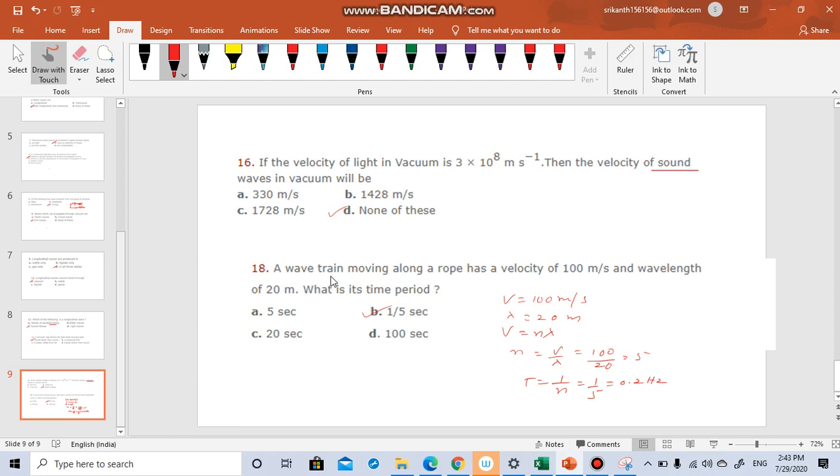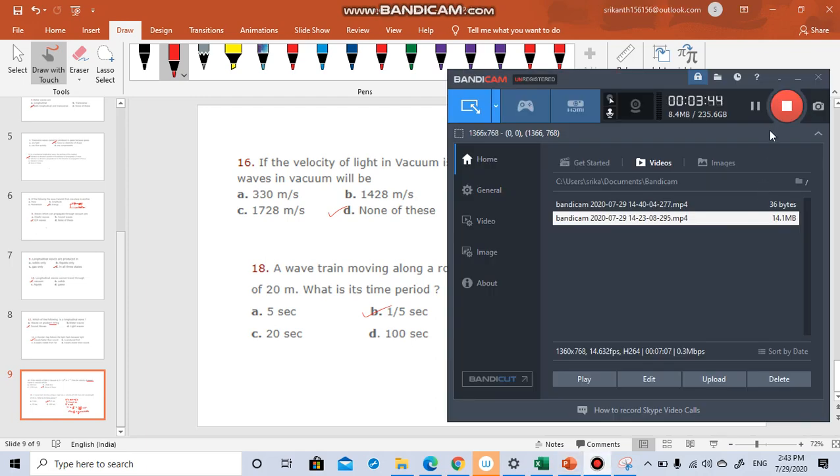A wave train moving along a rope has a velocity of 100 meter per second and a wavelength of 20 meter. What is the time period? Velocity v is equal to 100 meter per second, lambda is 20 meters, v is equal to n lambda, n is equal to v by lambda, 100 by 20, that is 5. So T is equal to 1 by n is equal to 1 by 5. Option B is the right answer. See this question.